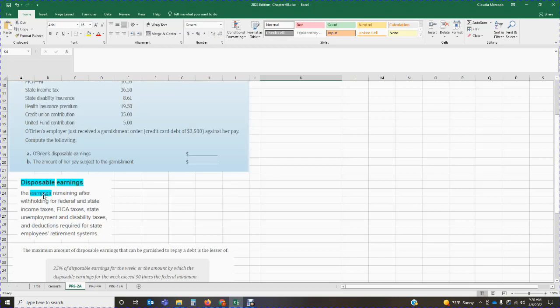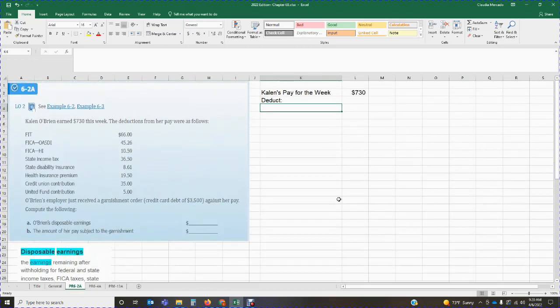These are the items that need to be covered, the items that the employee needs to pay before calculating disposable earnings. So we need to cover all of our required taxes. The first taxes we have are our federal and state income taxes. Federal income tax is the first item. I'm going to deduct that, and I'm going to put it in as a minus because it's a deduction.